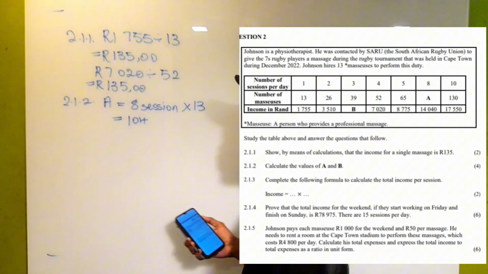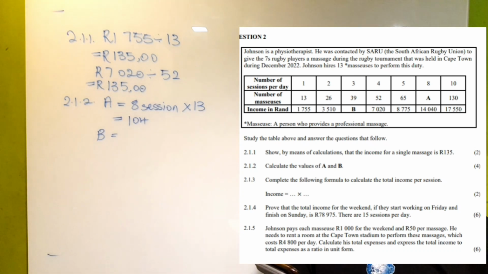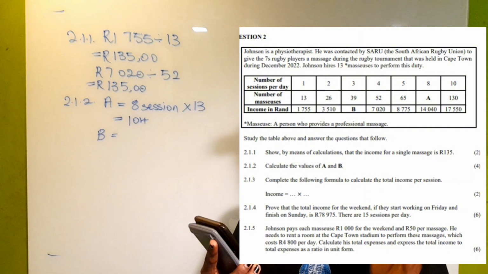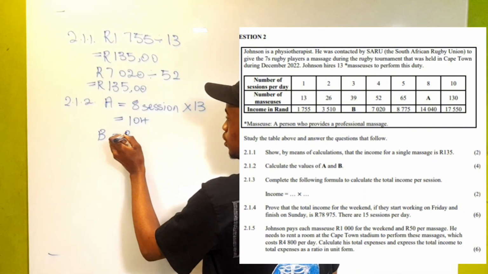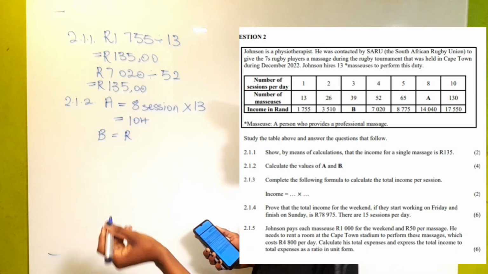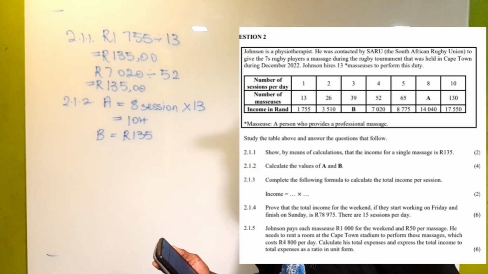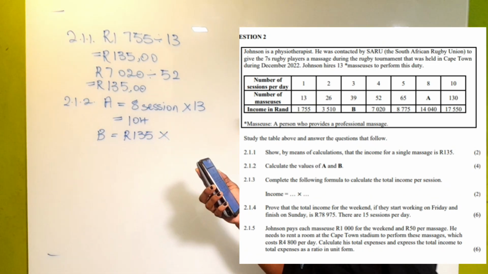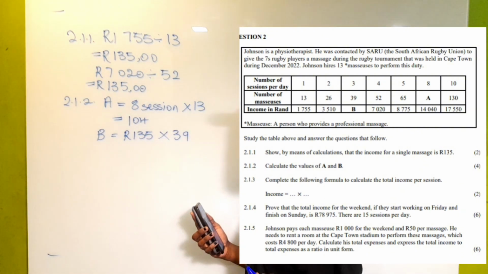So we're done with the value of A, and now we get to the value of B, where we're calculating the total income in rands for the day where there were 3 sessions and 39 massages were performed. So here we're just going to say cost per massage, which is 135 rand, multiplied by how many massages. So for that day we had 39 massages performed.